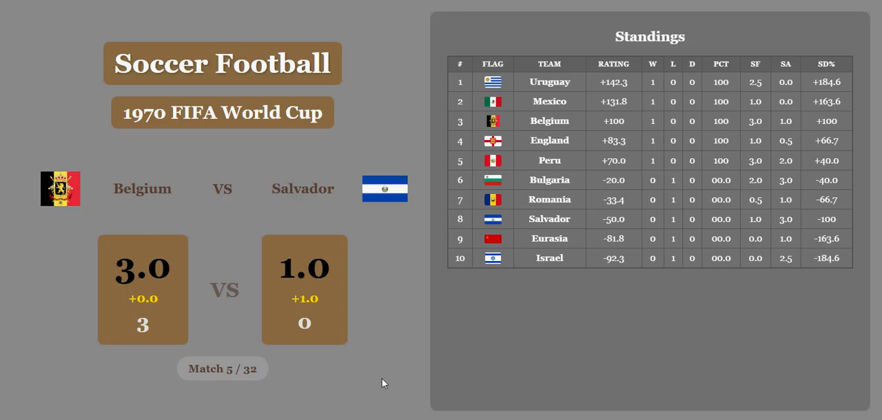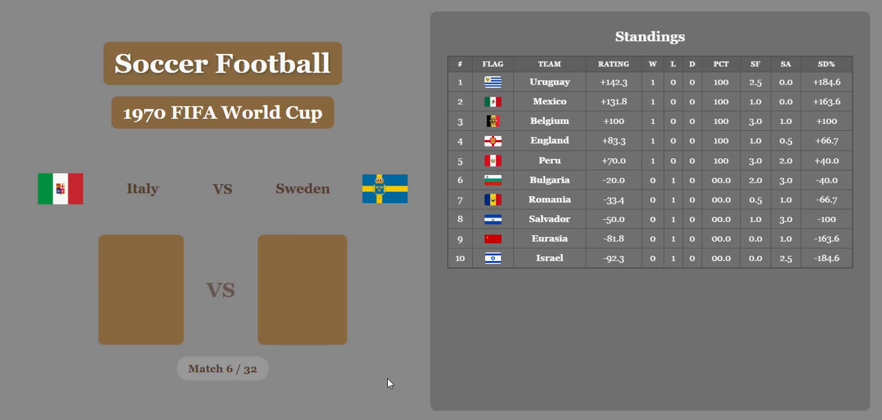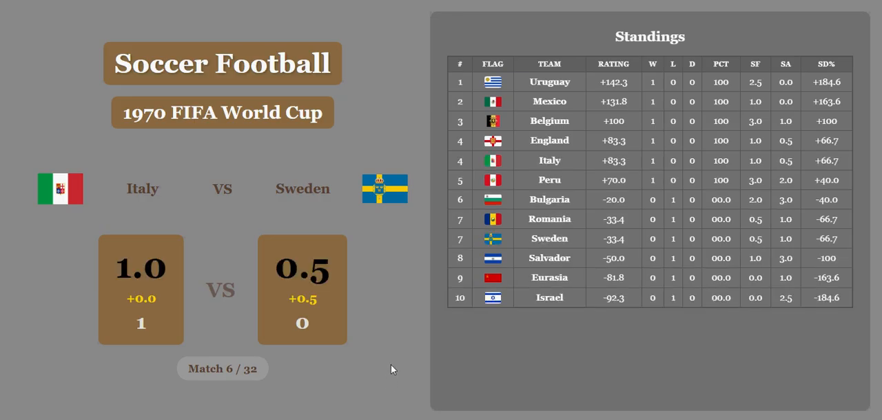So Uruguay's in first, Mexico second, Belgium third, England fourth, Peru fifth. Next up, Italy versus Sweden. Israel in last place right now. Italy gets a 1-0 win. The economic difference handicap will cut the lead in half, but still a big win for Italy.